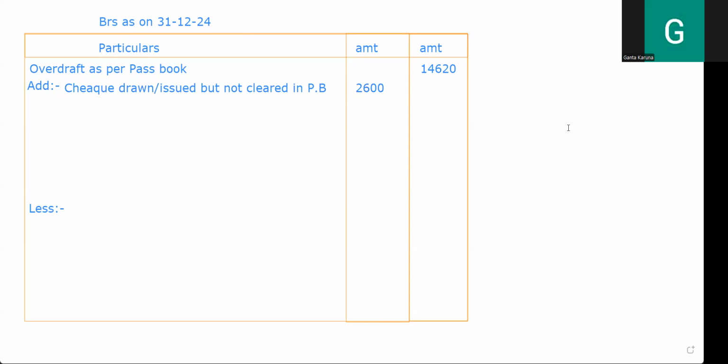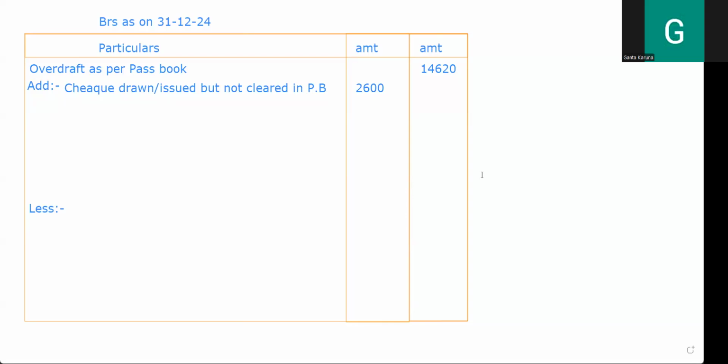Next, checks paid into bank but not cleared. Checks paid means what? Checks paid into bank. Who will answer me? Ashwati, right? Checks paid into bank, by default it will be in which book?